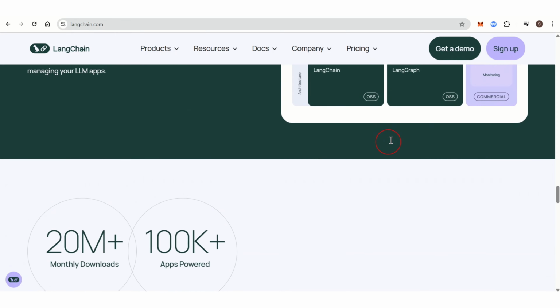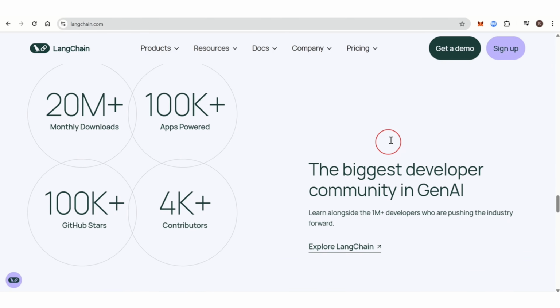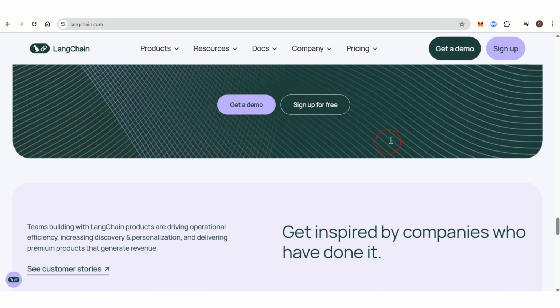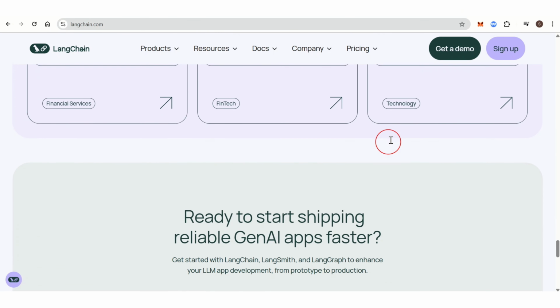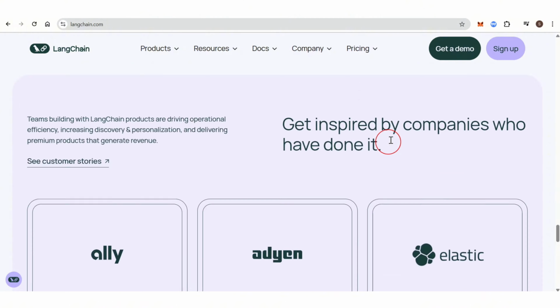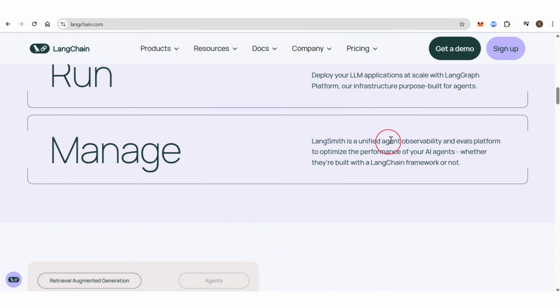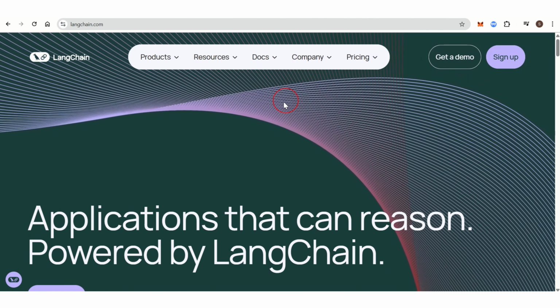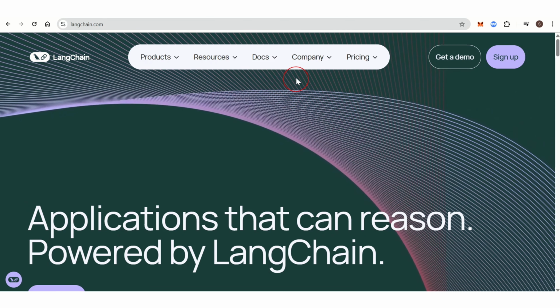LangChain offers deep customization options, letting developers write custom functions and modify the behavior of LLMs to suit specific use cases. It supports calling multiple APIs, webhooks, and data sources, making it versatile for integrating with other systems. LangChain offers pre-built templates and tools for specific tasks, making it easier to get started with common workflows like chatbots, document processing, etc.